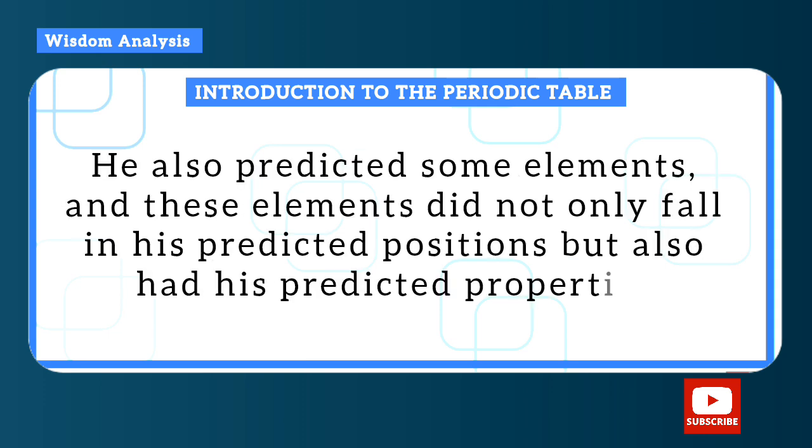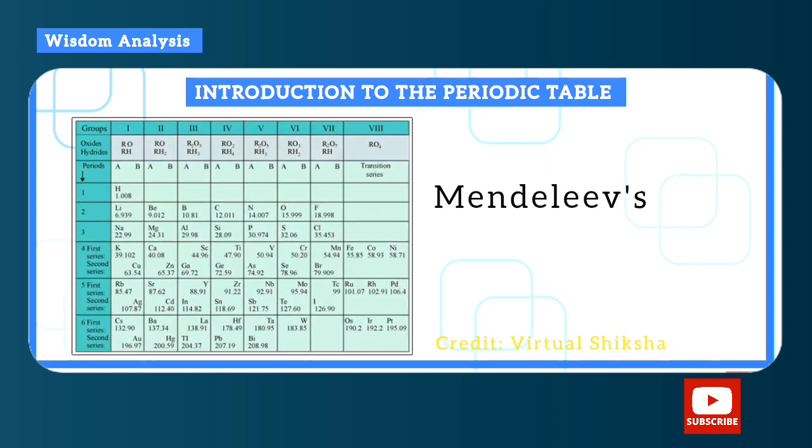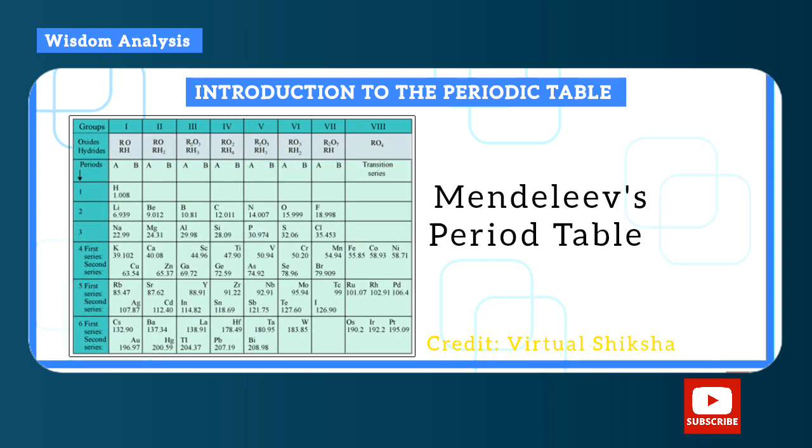He also predicted some elements, and these elements did not only fall in their predicted positions but also had their predicted properties. This is what Mendeleev's periodic table looks like in order of increasing atomic masses.